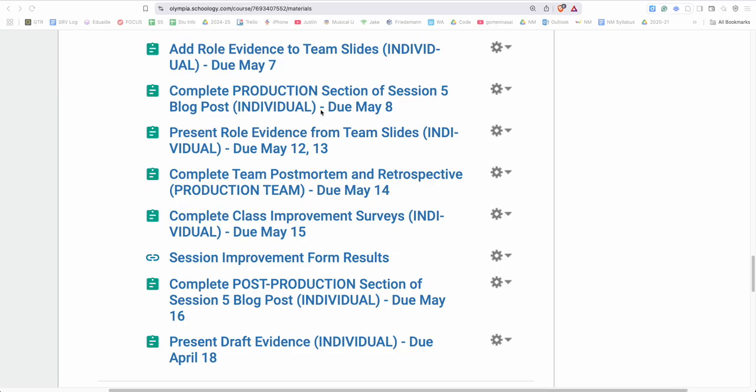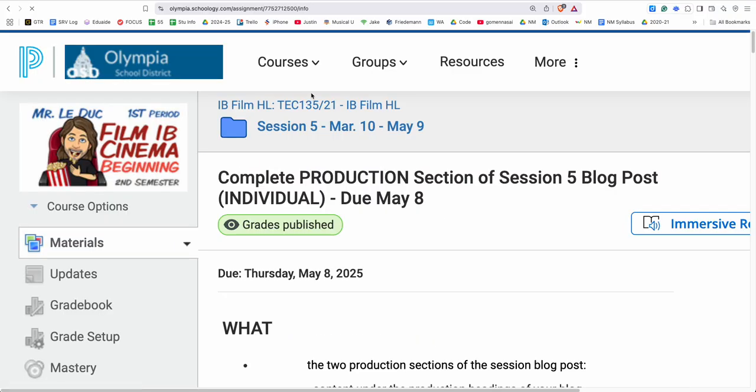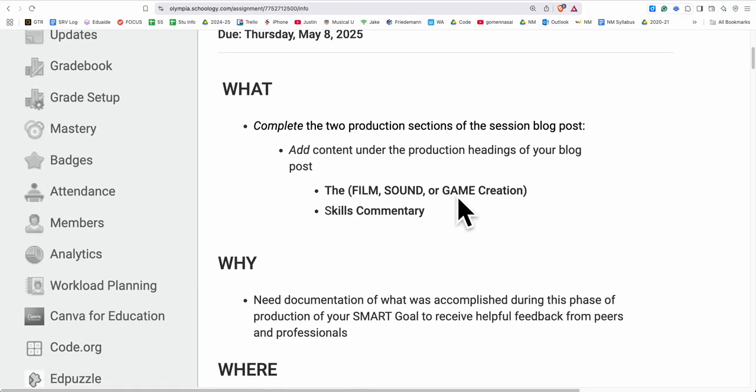Also, the production section of the blog post is due. Remember, complete sentences are needed for the two sections. The two sections are, let's click on this and find out. Did I click it? Hey, there we go. The two sections are: link to your itch page if it's a game, sound file if it's a sound, and then a film link there. And then write a sentence underneath what we're looking at.